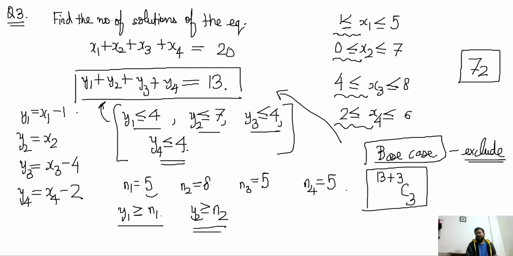So this is a typical inclusion exclusion problem. Now in the next page we'll do the inclusion exclusion. Finally, eventually I have to subtract it from 16C3. I will count this by the principle of inclusion and exclusion, and then I'll subtract it from the total number of solutions. So that is how you solve this. So how do I count it?